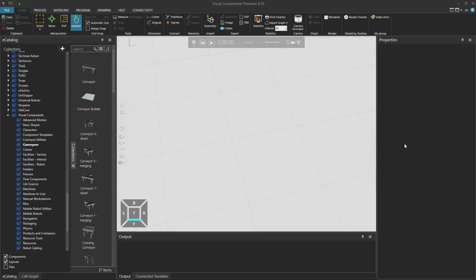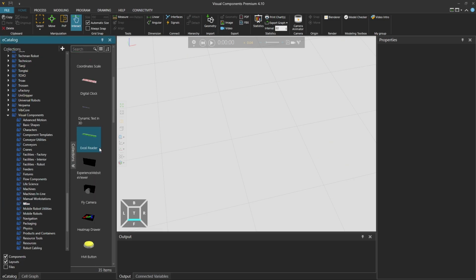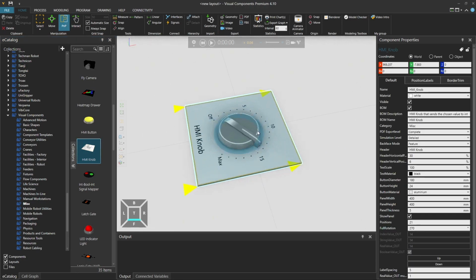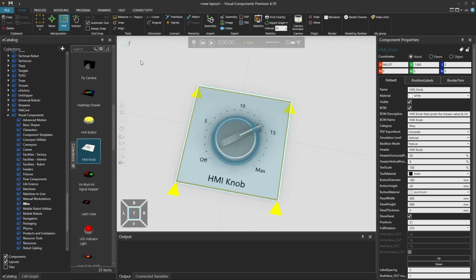Hi there. There's a new HMI Knob component in the eCatalog. You can find it under Visual Components and MISC library or category. HMI Knob. This is a simple interactable component which you can turn the knob and it will signal out certain values.